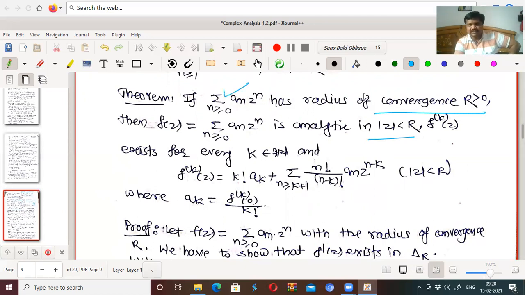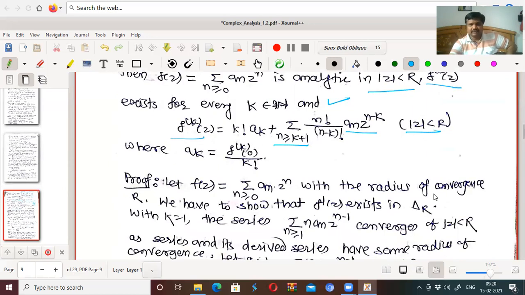So if the series has radius of convergence r greater than 0, then the function whose expansion is this series is analytic in the same radius of convergence, and the kth derivative of f exists for every k belonging to the natural numbers. In that case, the kth derivative of f at z is k factorial a_k plus summation over all n greater than or equal to k plus 1 of n factorial upon n minus k factorial a_n z raised to n minus k, for mod z less than r, where a_n is the power series coefficient.